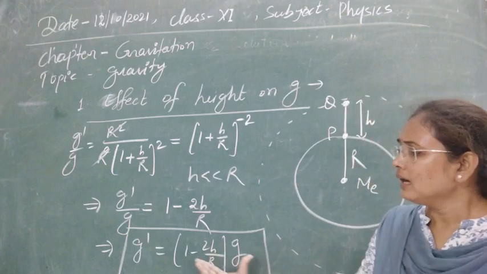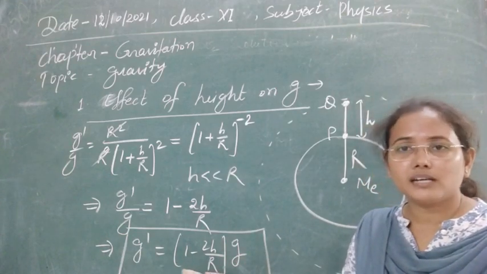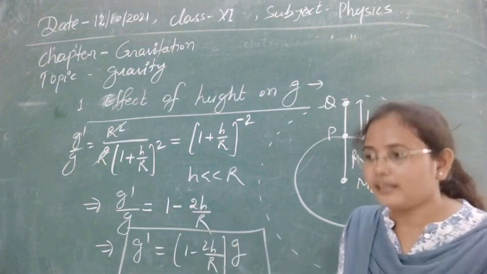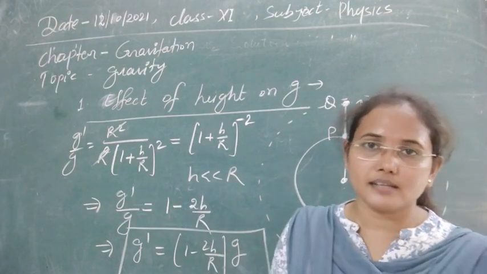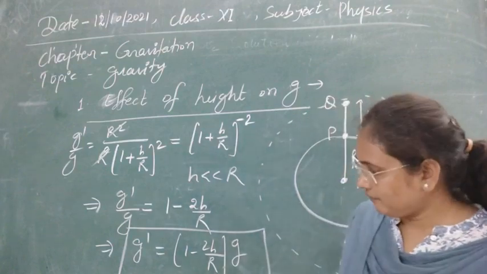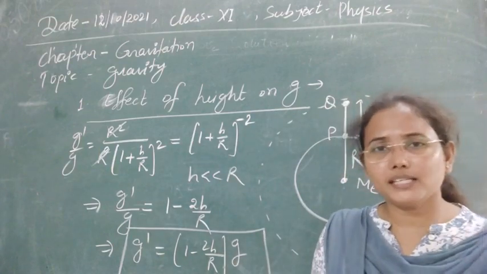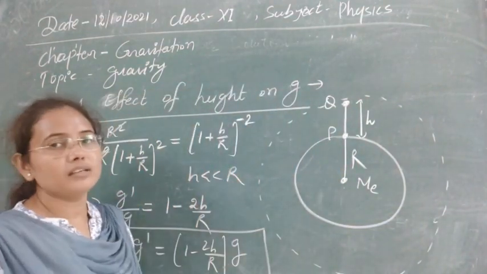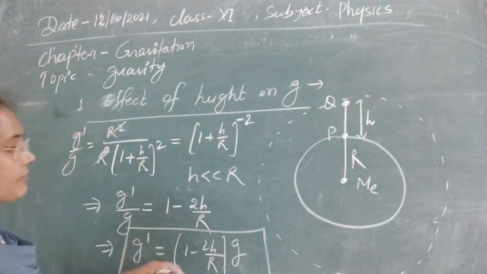The value of gravity decreases as we go upward, that is, with altitude gravity decreases. So the value of g is affected by the variation in height above the surface of the earth. This is our first variation.